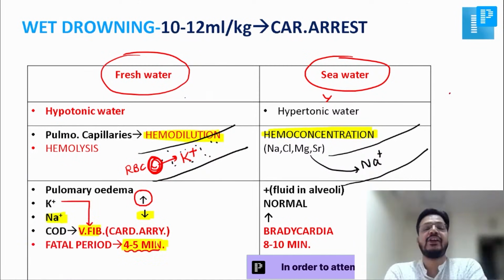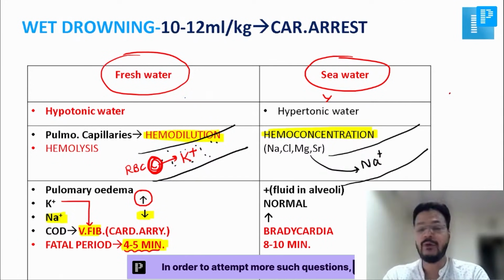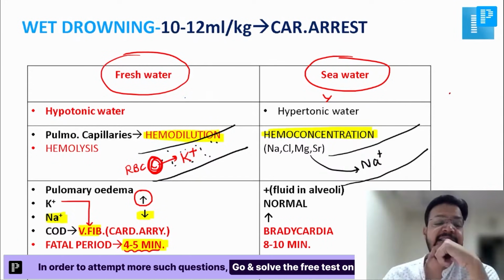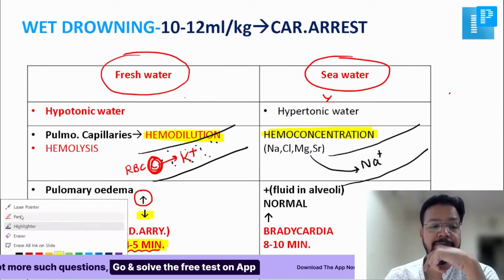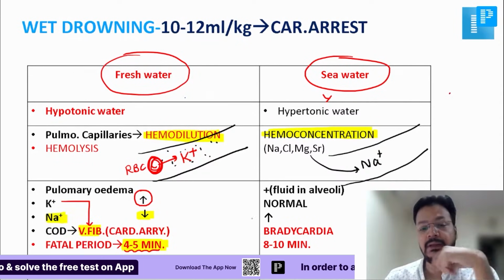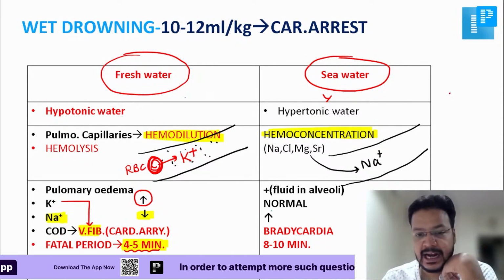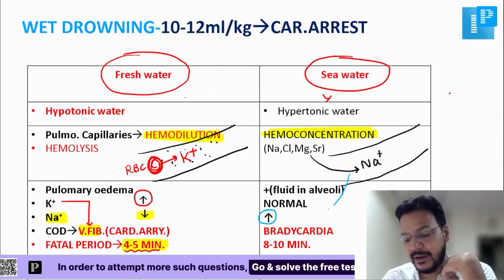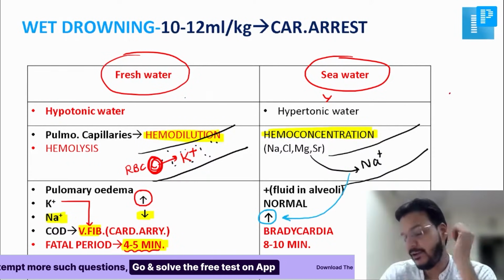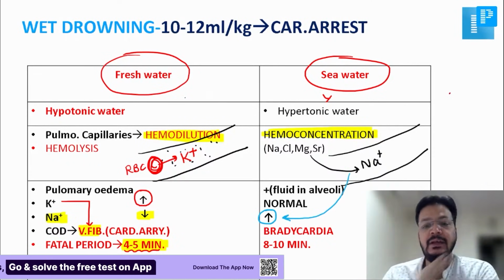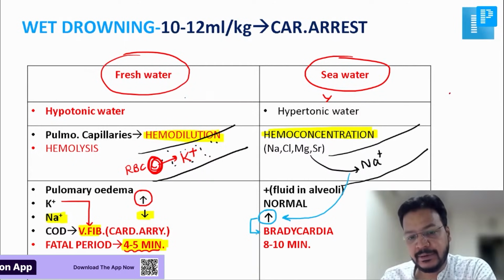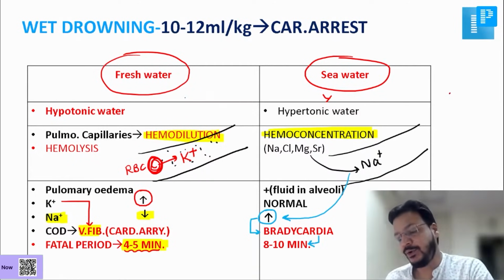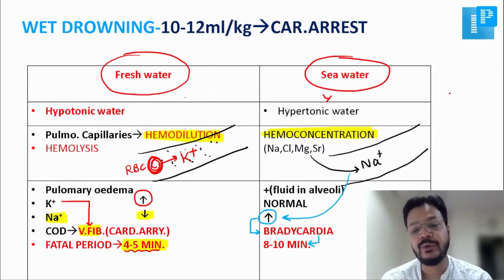This is freshwater drowning. Now, in seawater, there's already sodium, so that will cause hypernatremia. Potassium is normal. This hypernatremia causes bradycardia and you will die in 8 to 10 minutes.